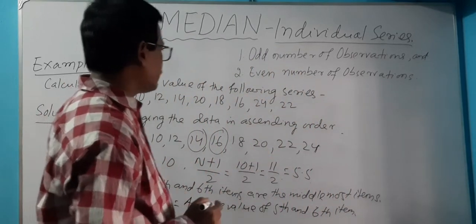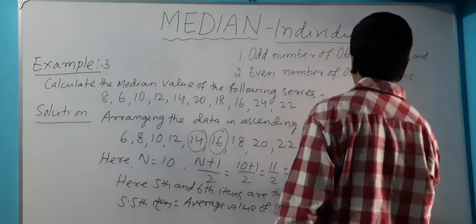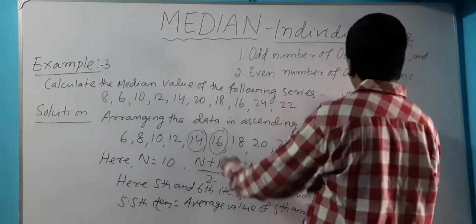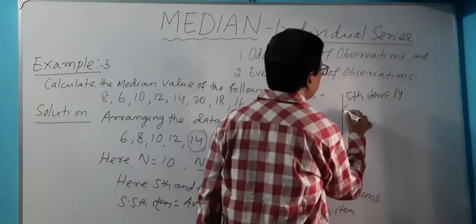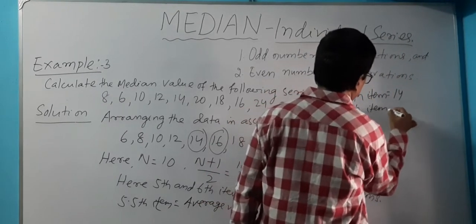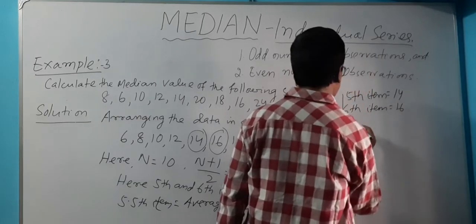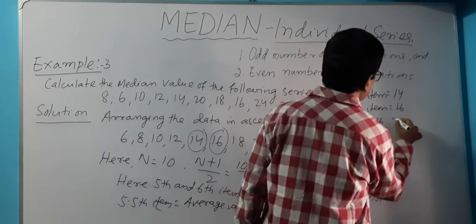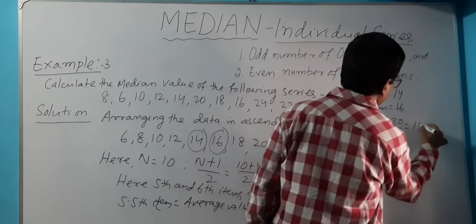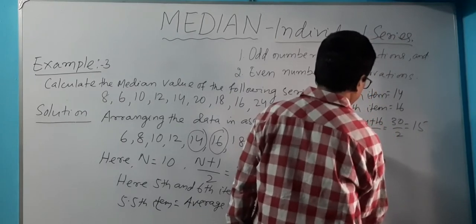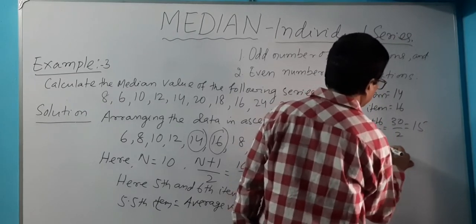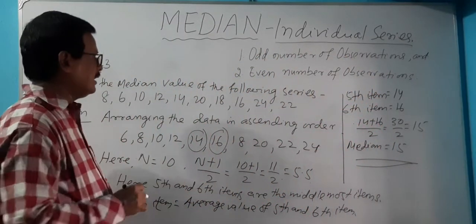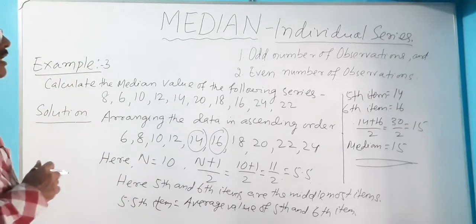Now, what is the fifth item? Come here. The fifth item is 14. And the sixth item is 16. So what is the average value? 14 plus 16 divided by 2, that is 30 by 2, that is equal to 15. So the median is equal to 15.